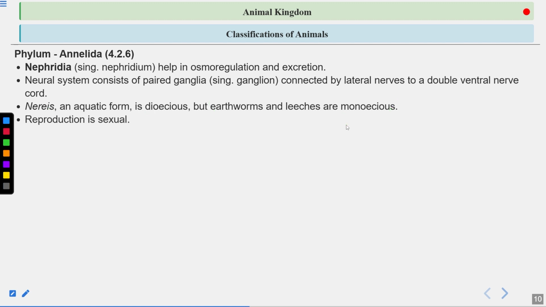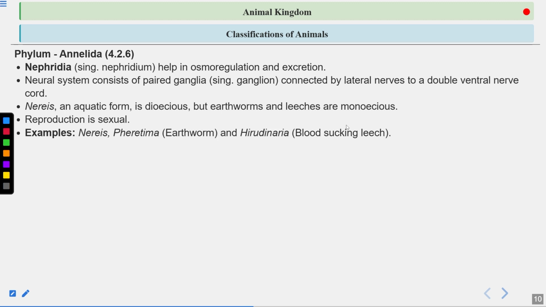Reproduction is obviously sexual in the case of annelids. Examples are Nereis, Pheretima, which is earthworm, and Hirudinaria, which is the blood-sucking leech. These are very important examples. You should remember the examples of this Annelida. Clear? Now let's move on.